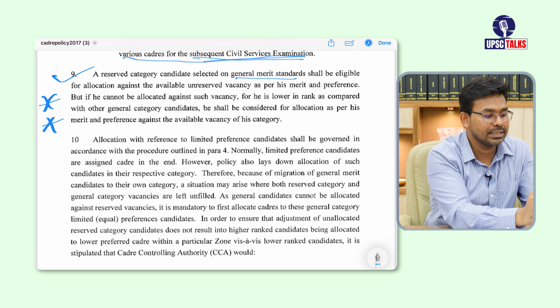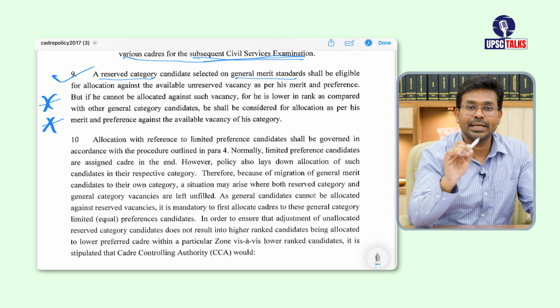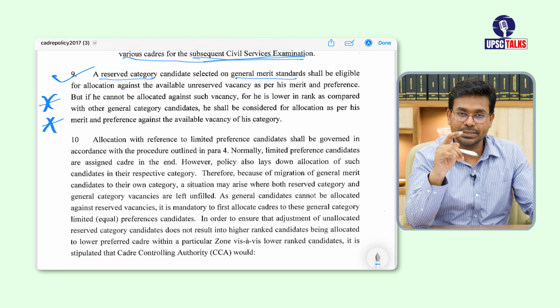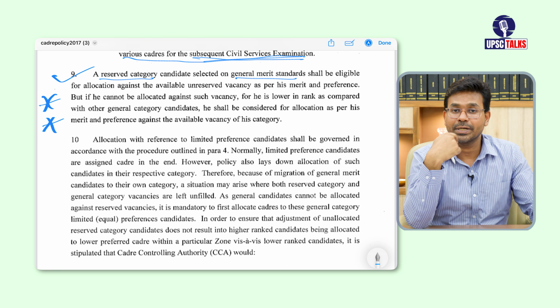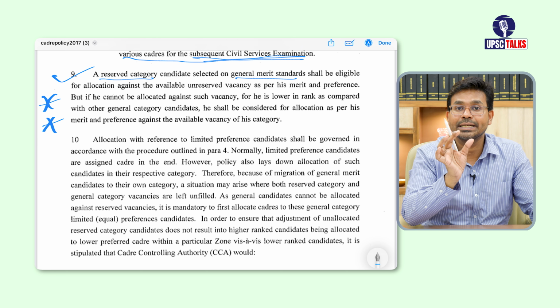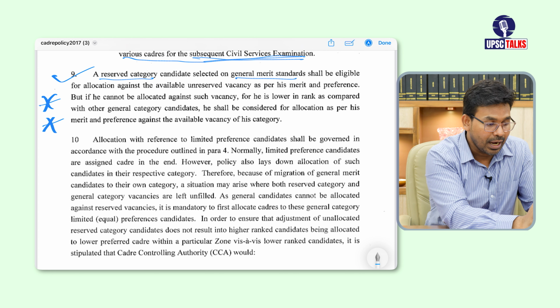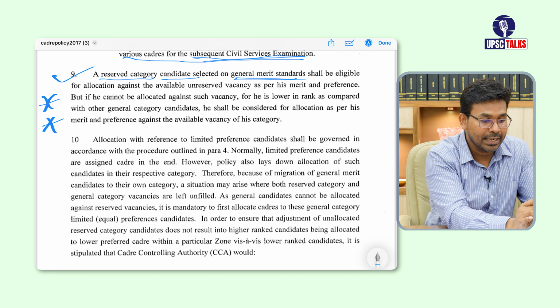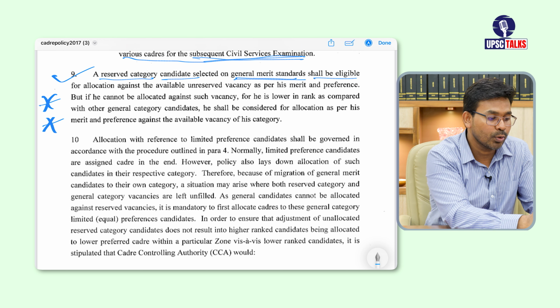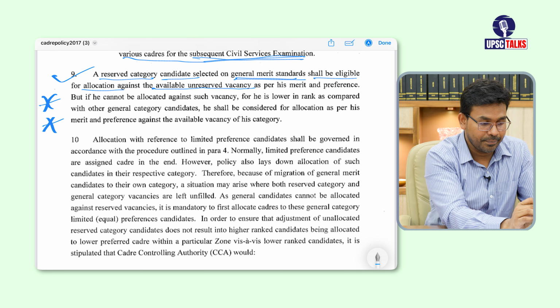It says if there is a reserved category candidate, means the candidate is SC or ST or OBC, or a person with benchmark disability, so it is a reserved category candidate. A reserved category candidate selected on general merit standard shall be eligible for allocation against the available unreserved category vacancy as per his merit and preference.